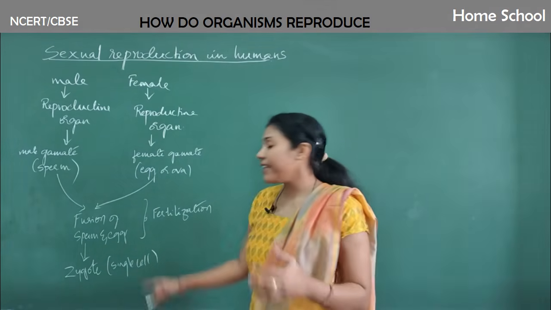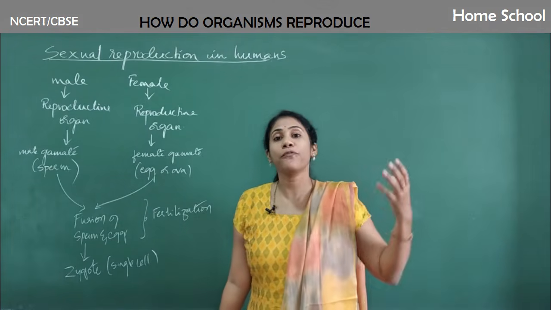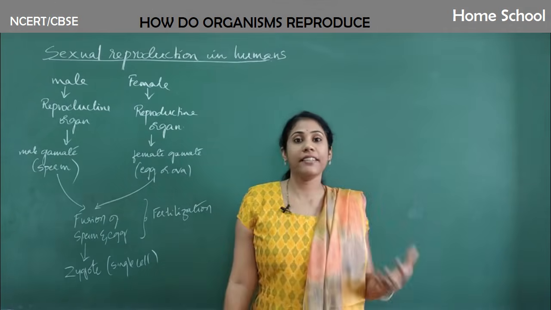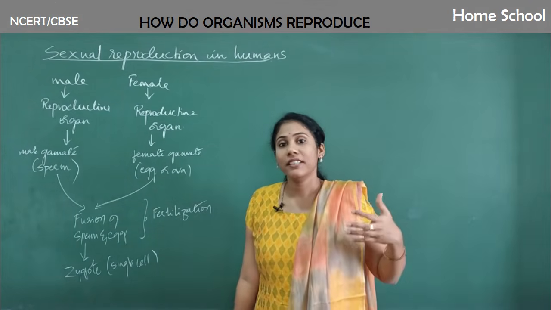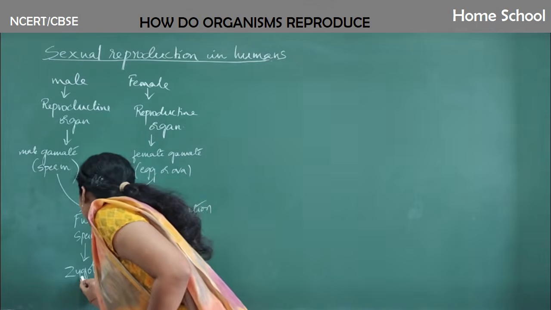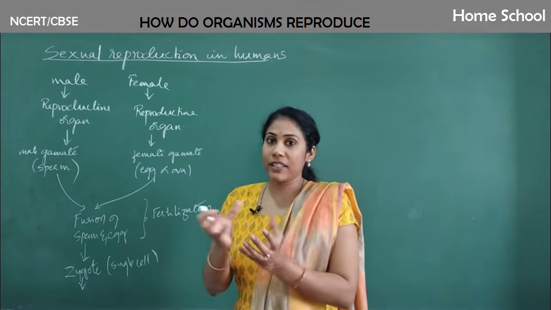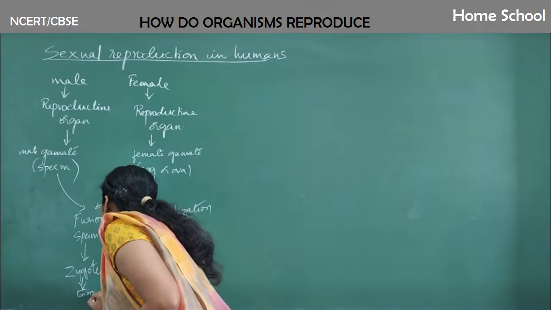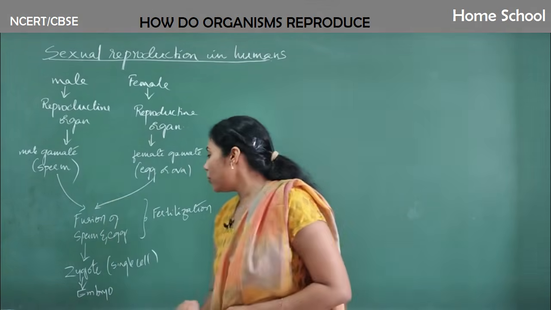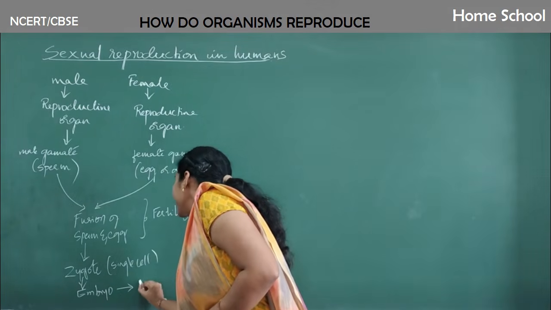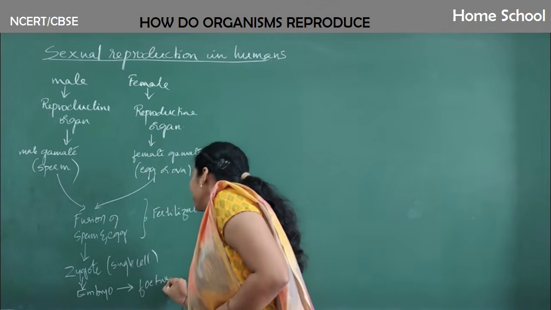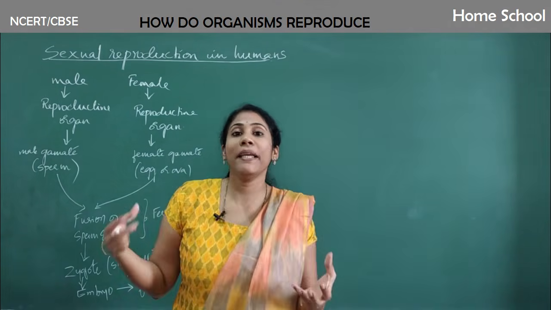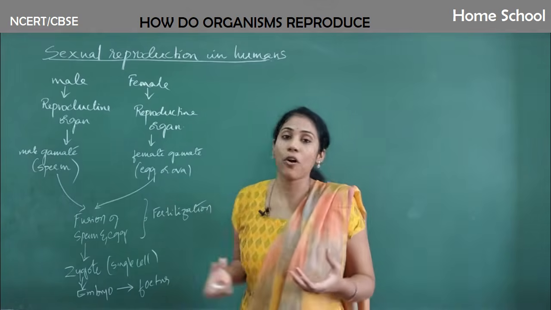One cell becomes two, two becomes four, four becomes eight, then 16, 32, 64, like that. The zygote that divides into so many cells, we call it an embryo. This embryo later develops into a fetus. A fetus is like a small baby that is developing in the woman's body.